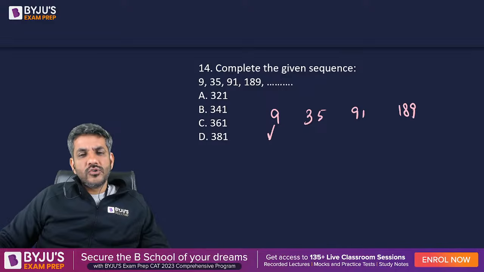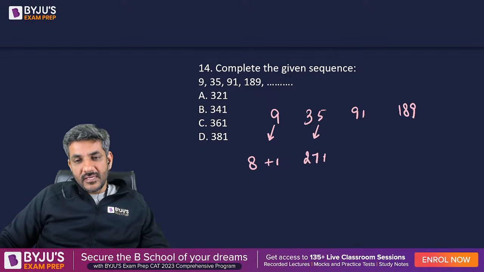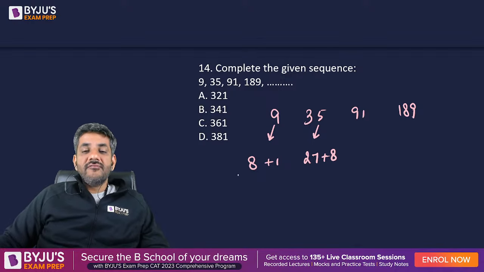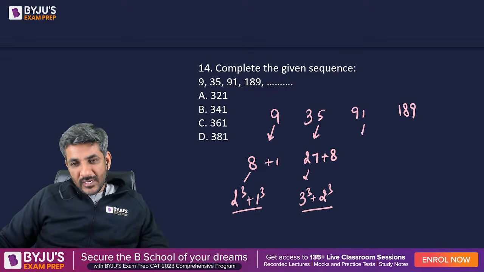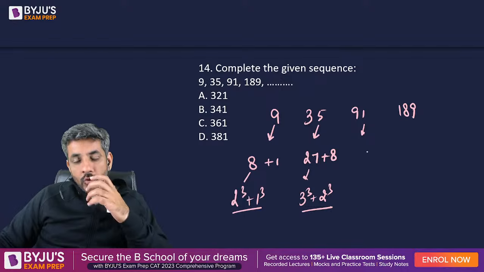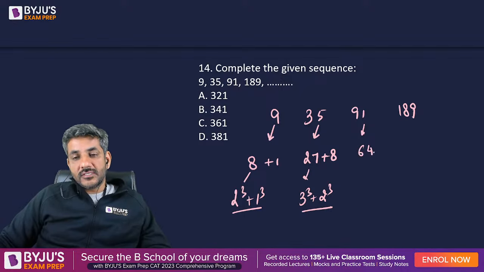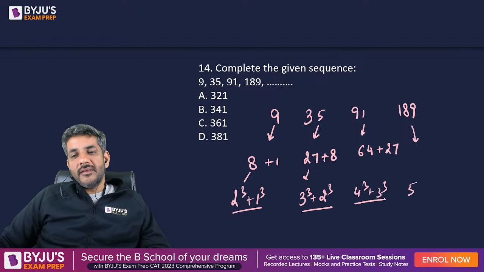Which is the closest cube of 9? It is 8. It is one more than that. The closest cube from 25 is 27. It is 8 more than that. This itself will give you an idea that 8 is equal to 2 cube and 1 is equal to 1 cube. 27 is 3 cube and 8 is equal to 2 cube. Just look at 91, right? There is a cube near this that is 64 and it is exactly 64 plus 27. That means 4 cube plus 3 cube. That automatically means this has to be 5 cube plus 4 cube.